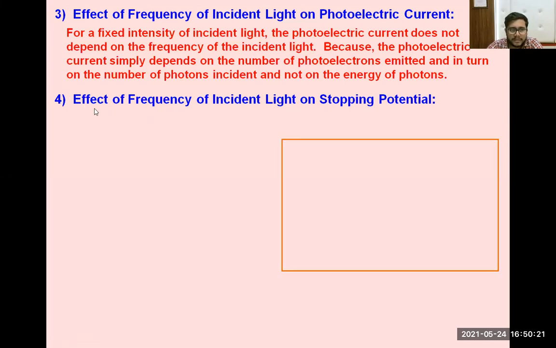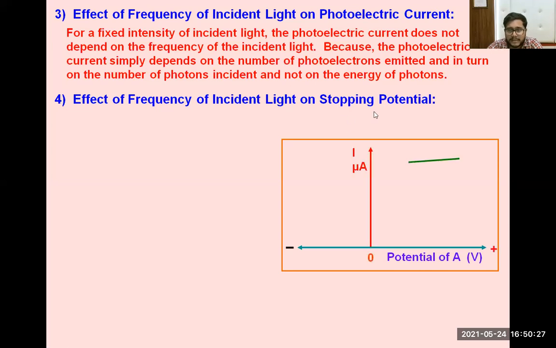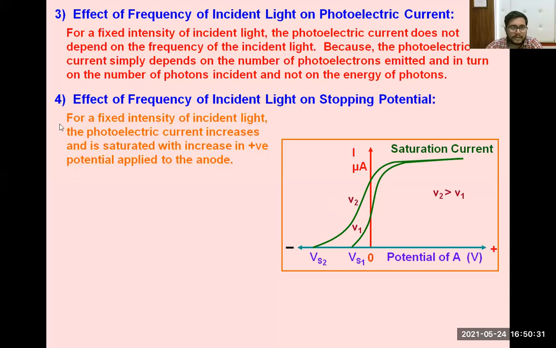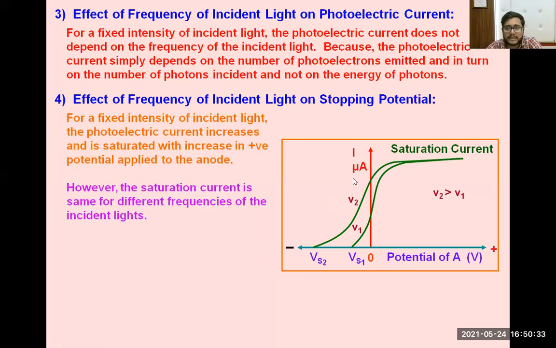Next, we will discuss the effect of frequency of incident light on stopping potential. You can see this type of graph we will get for stopping potential versus saturation current.